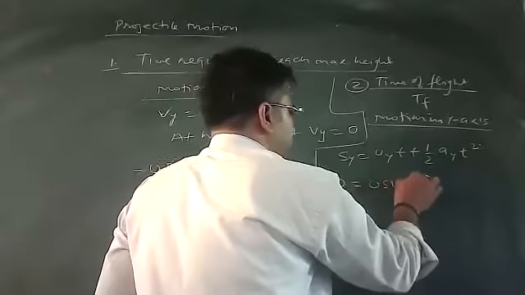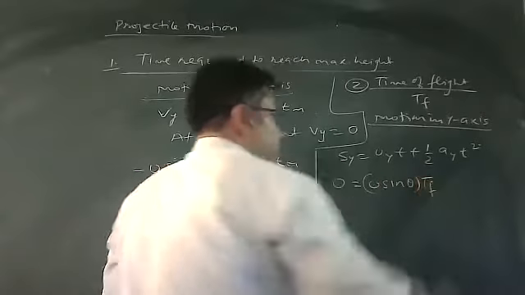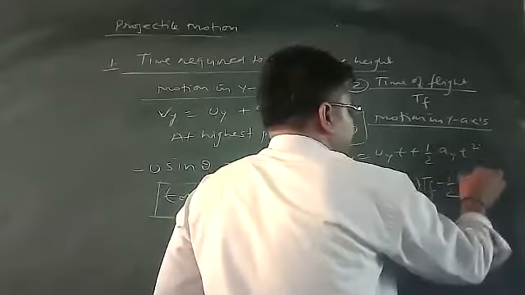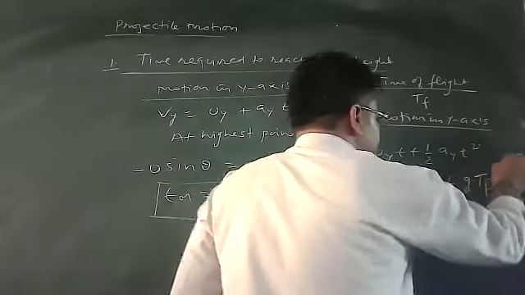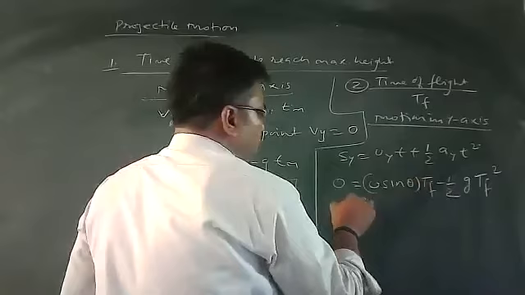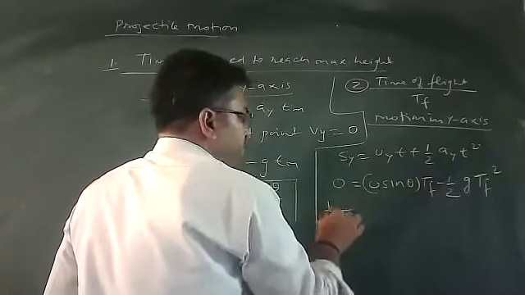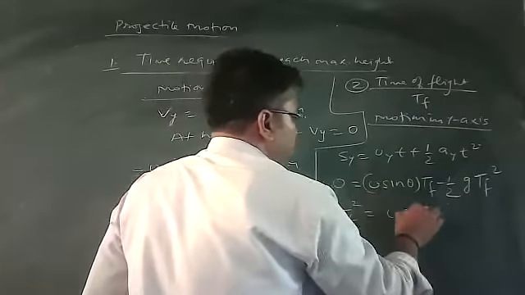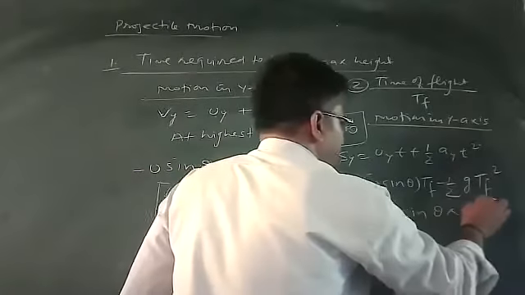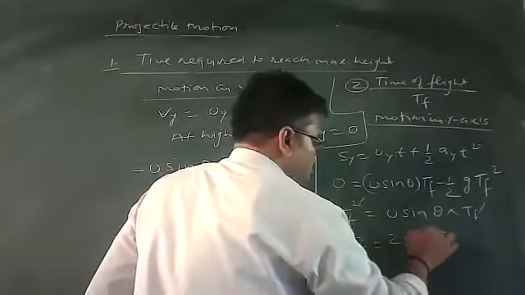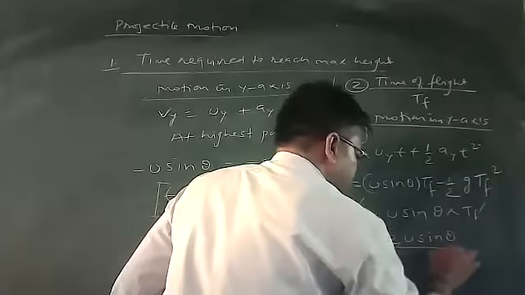U will be replaced as u sin theta, and t is your time of flight, minus half, acceleration in the y-axis is g, and tf square. If I am going to obtain the value of tf, you just replace it. You get half g tf square is equal to u sin theta multiplied by tf. So one tf is cancelled. So what is your tf? Tf is equal to 2u sin theta divided by g.